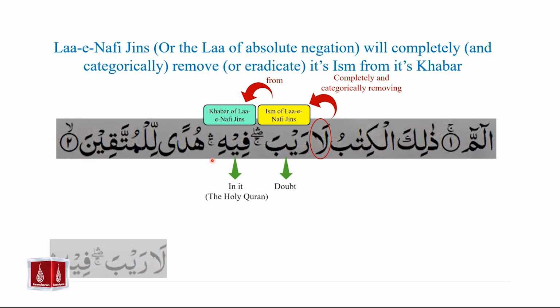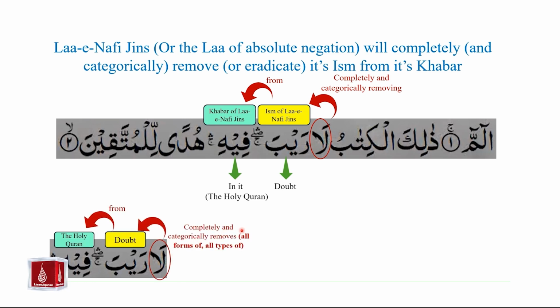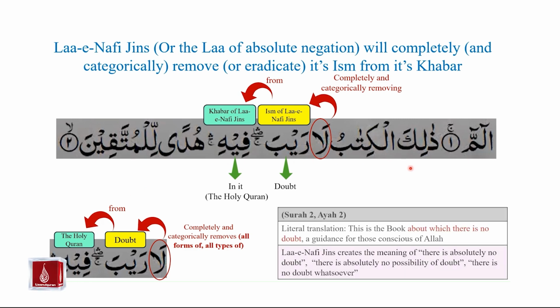So if we look at La Raiba Fihi more closely, Laa-e-Nafi jins, or the law of absolute negation, is being used to completely and categorically remove all forms of doubt from the Holy Quran. So if we were to look at the translation of the ayah, the literal translation will be, "This is the book about which there is no doubt, a guidance for those conscious of Allah."